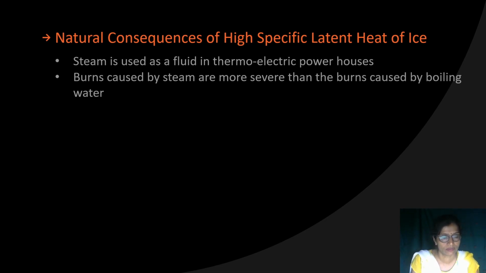Water at 100 degrees Celsius, after absorbing a large amount of heat, that is 2260 joule, converts 1 gram of water into 1 gram of steam at 100 degrees Celsius. It means the total heat content within the steam at 100 degrees Celsius is much more compared to the water at 100 degrees Celsius.